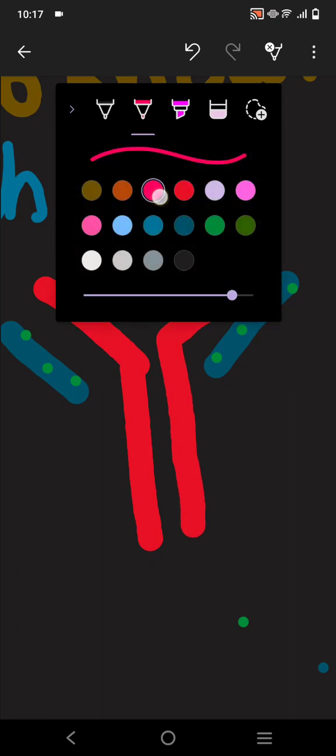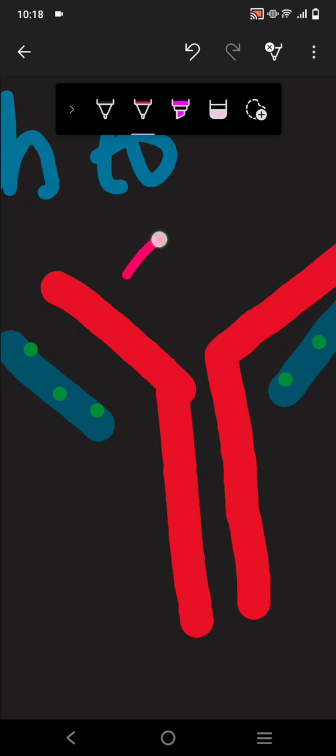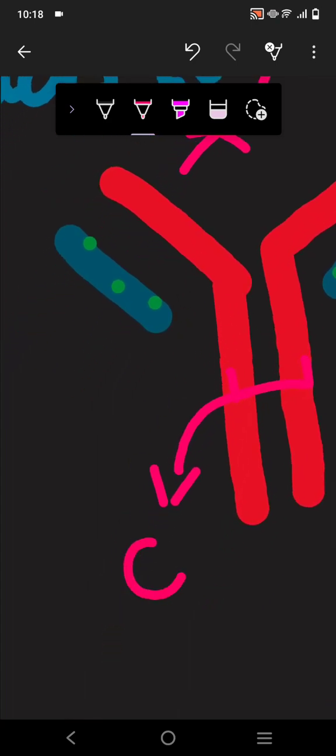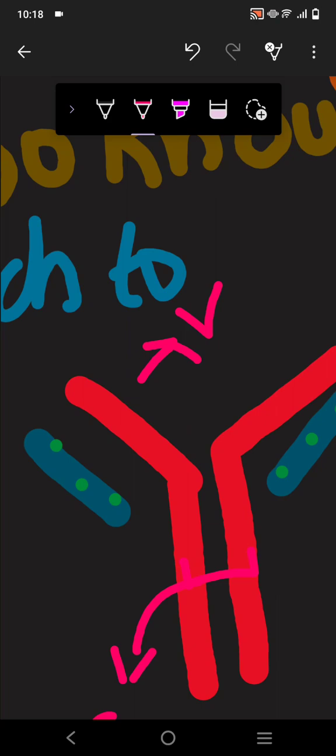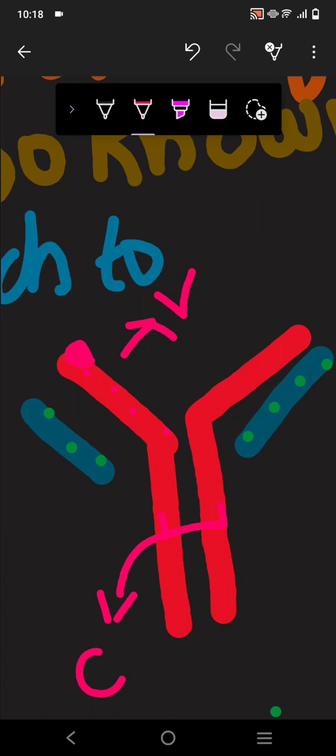So at this upper part, that is the variable region, V, and this part is known as the constant region. At the upper point here, the antigen are being attached to the antibody. So antigen are being attached here at this point.